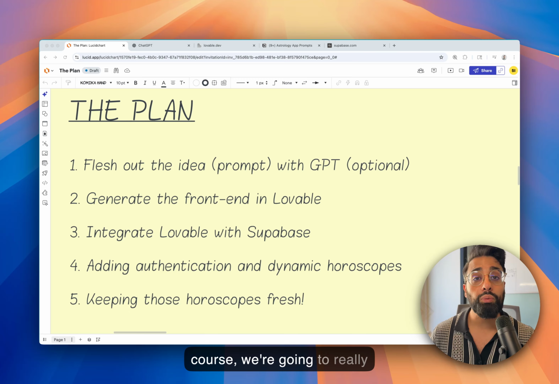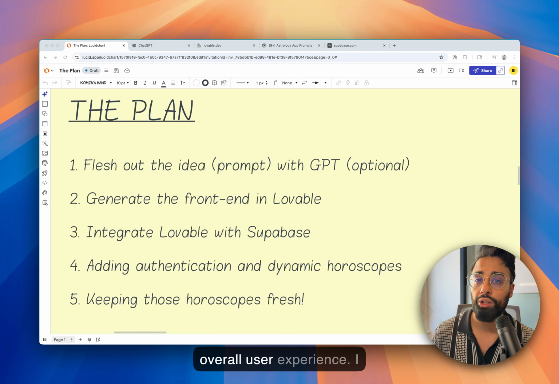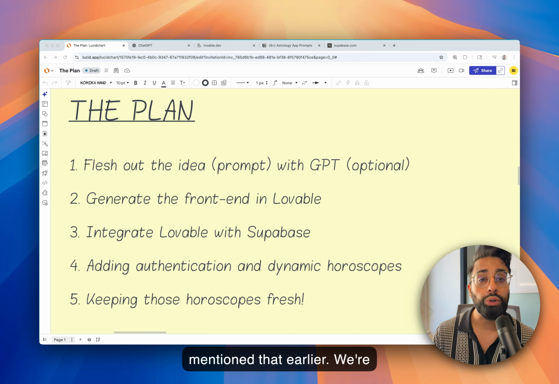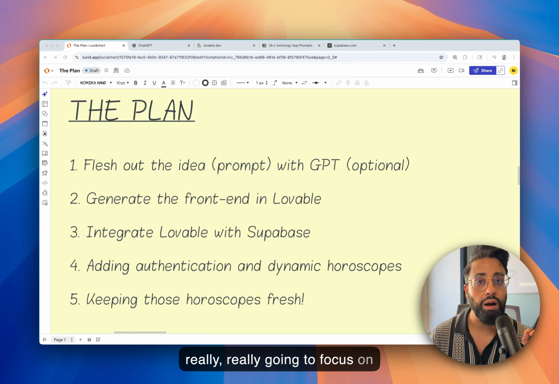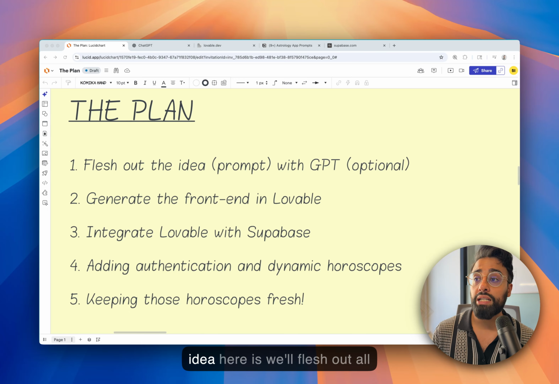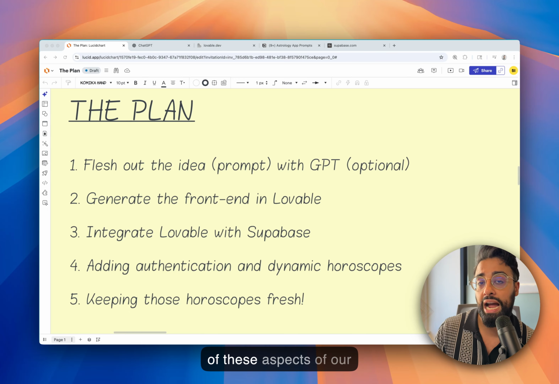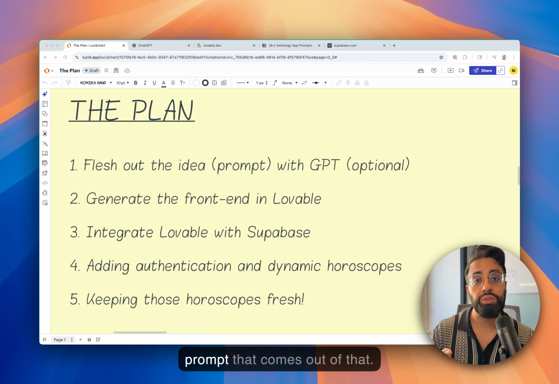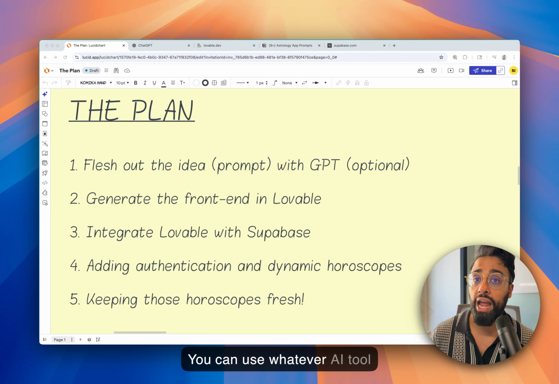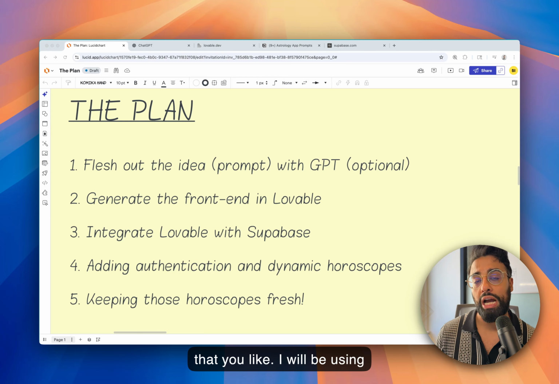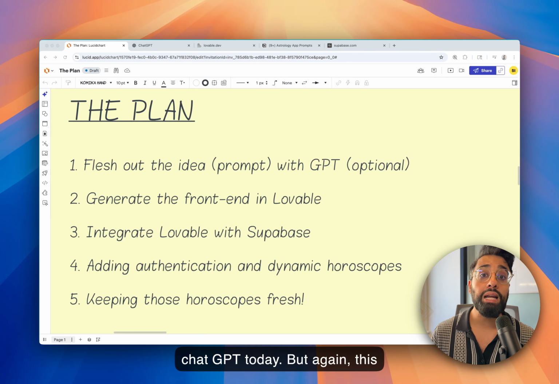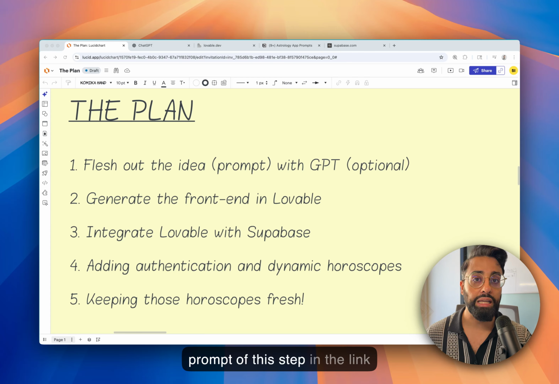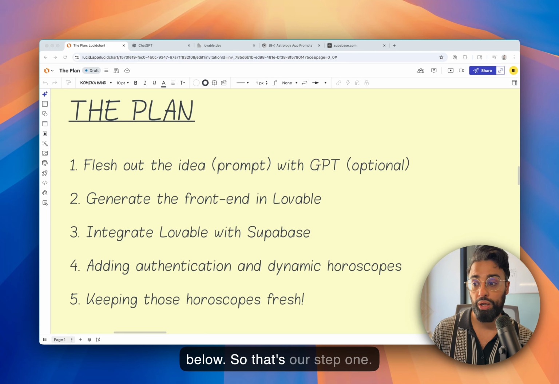And then, of course, we're going to really think about the ritual that we want to accomplish in the overall user experience. I mentioned that earlier. We're really going to focus on this concept of ritual. And the idea here is we'll flesh out all of these aspects of our product, throw this into an AI tool, and then generate a prompt that comes out of that. You can use whatever AI tool that you like. I will be using ChatGPT today. But again, this step is optional because I'm going to actually paste the final prompt of this step in the link below. So that's our step 1.